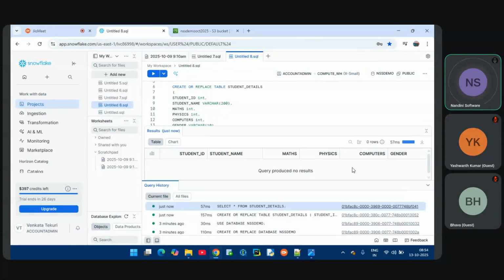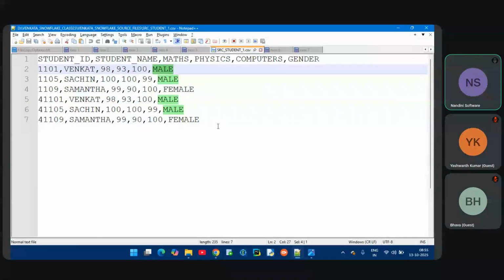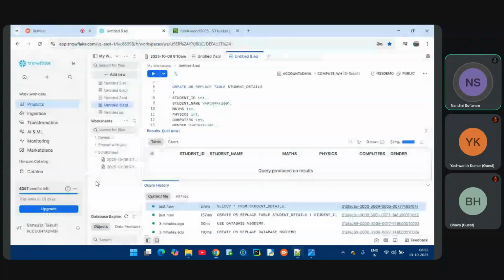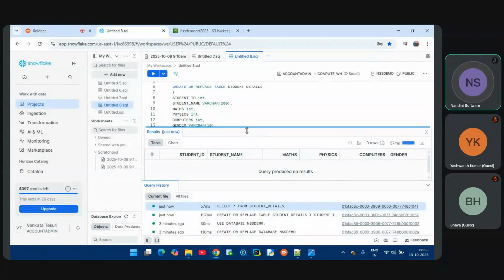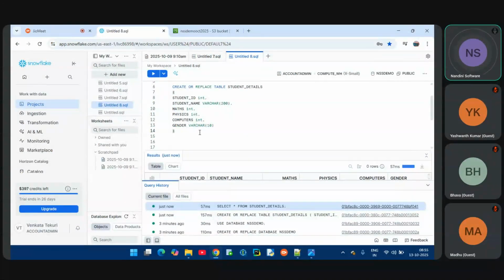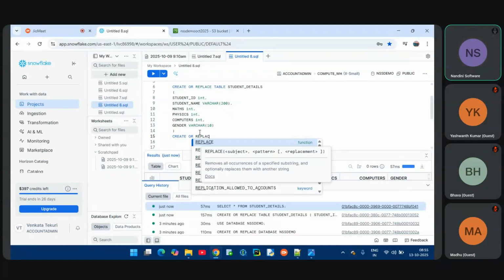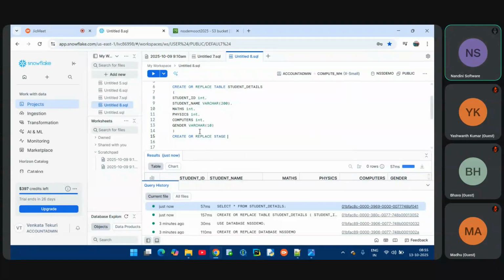Now I have to load it via Snowflake by using the copy command, right? So directly it is not possible. In between, I need to create a stage. How to create a stage? It's very simple, guys. Let me create a stage. Here, create or replace stage, stage name. We'll follow some standards, guys.